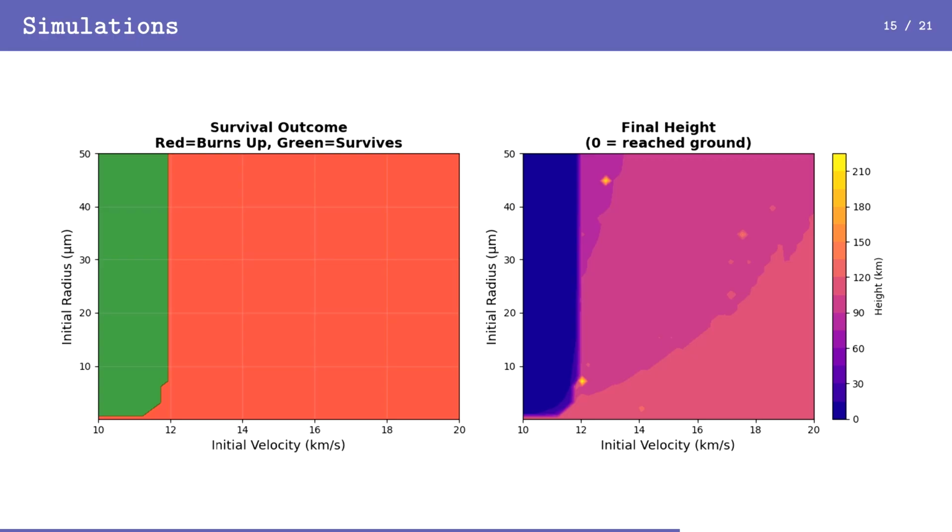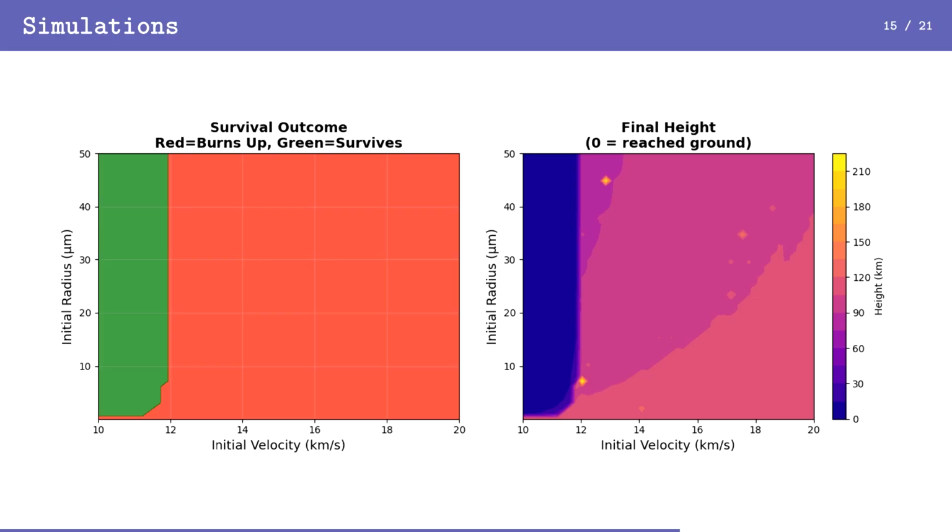Since our initial heat maps, which ranged from 10 to 70 kilometers per second, only showed such a small sliver of particles that were reaching the ground, we decided to zoom in and do some heat maps of just between 10 and 20 kilometers per second. When doing so, we found the boundary is around just below 12 kilometers per second. At this point, particles traveling slower reach the ground, and particles that are traveling faster upon entry only reach about 60 to 100 kilometers from the Earth's surface before ablating.